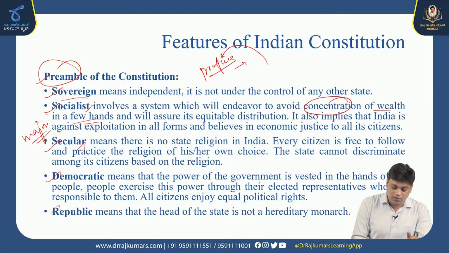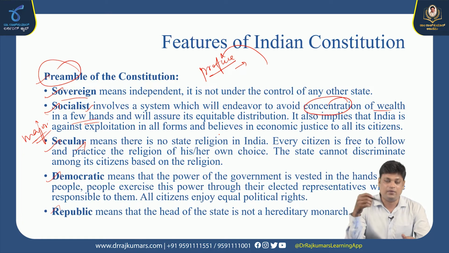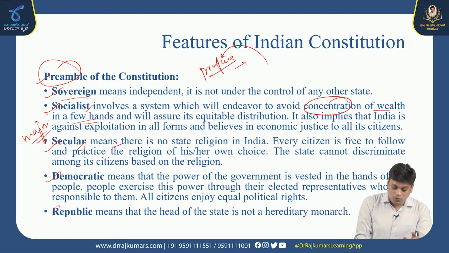And secular means, India is most popular for diversity, right? Even though we have multiple religions, all those people are living in the country as one union called India. So there is no state religion in India. Every citizen is free to follow and practice the religion of their own choice. And democratic means the power of government lies with the people. The people choose their representatives to form the government, which is known as democratic.